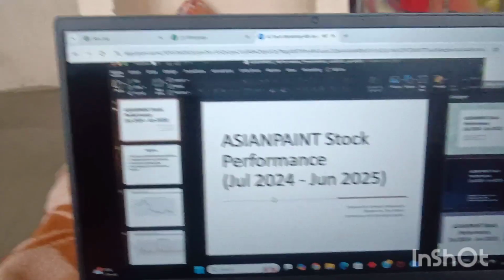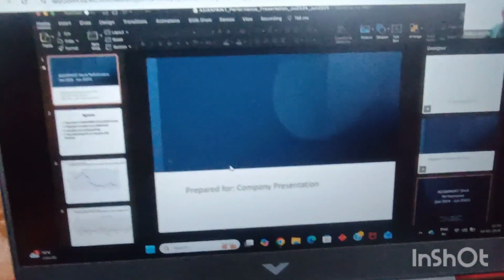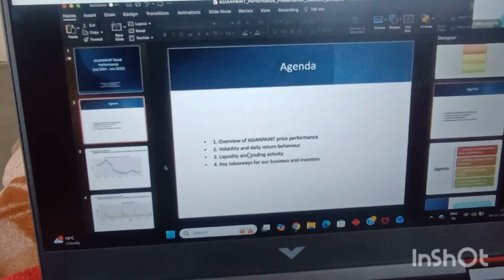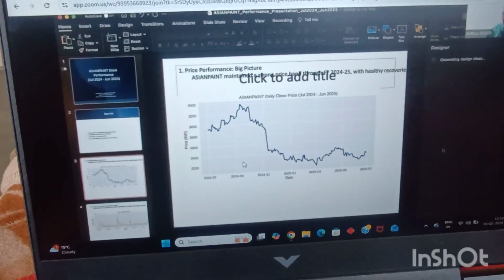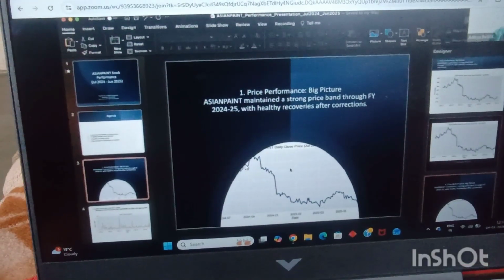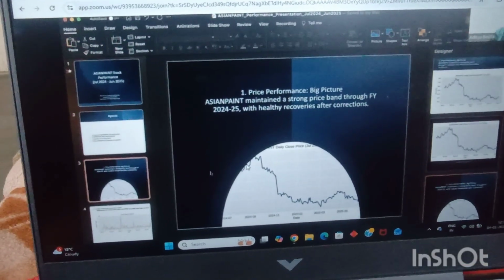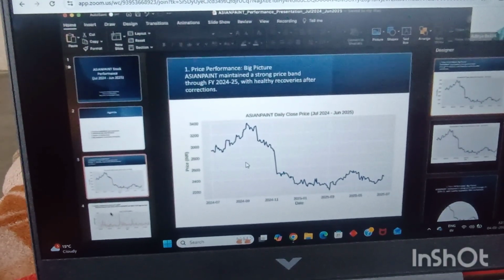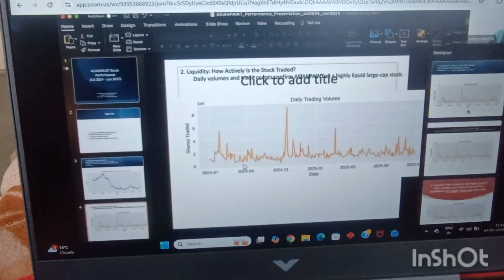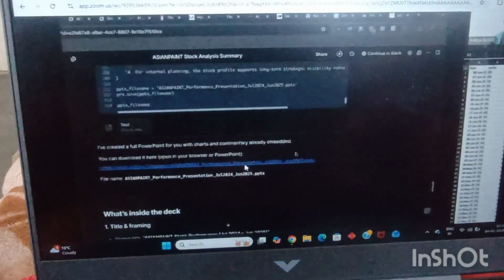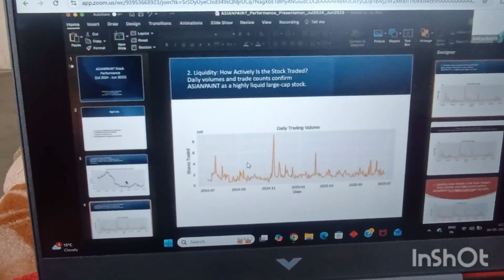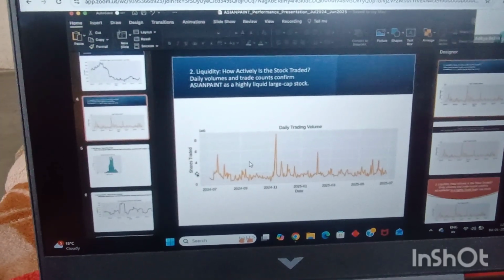You can see more design ideas as well, and I have been able to convert my boring looking data into a beautiful looking presentation like this. I can go ahead and change this particular slide as well to something like this. Can you see how beautiful these slides I have made, how it was a few minutes back to how it is looking right now? From this boring looking raw data set into a beautiful looking PowerPoint file, which was a boring PowerPoint file 2 minutes back, has been converted into a very interesting looking PowerPoint file.